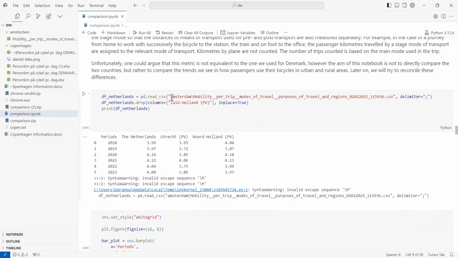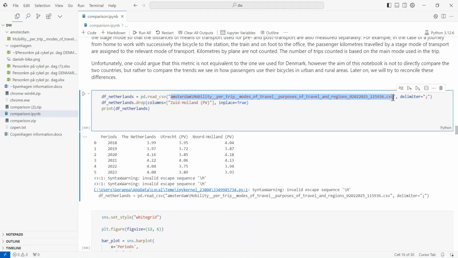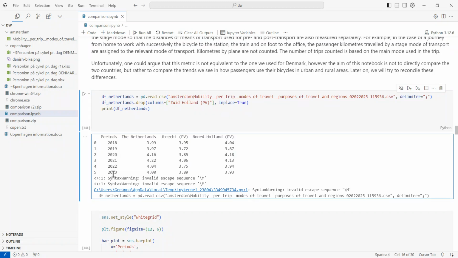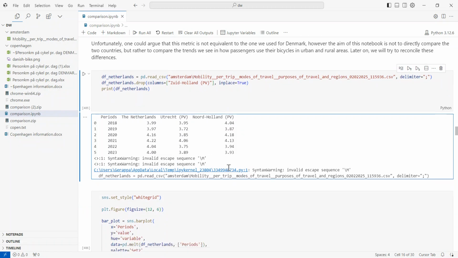So we also have a different table that was downloaded from the Central Bureau of Statistics, and this is the mobility per trip CSV, which, when displayed here, shows the period between 2018 and 2023, and it is segregated into 3 columns: the entire Netherlands, Utrecht, and North Holland.